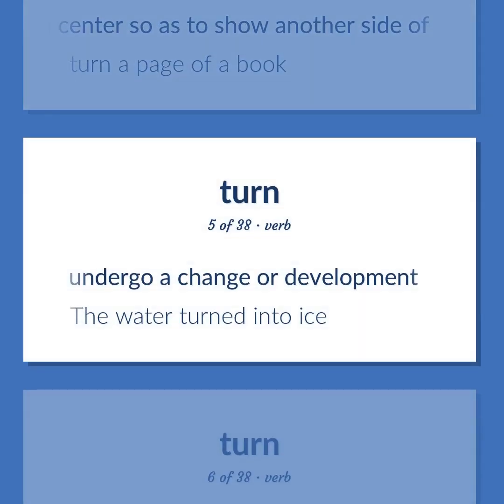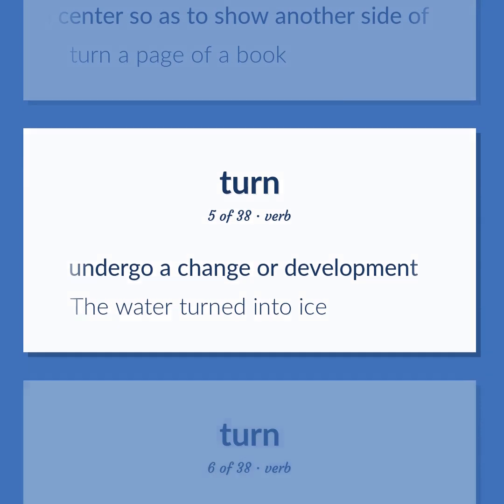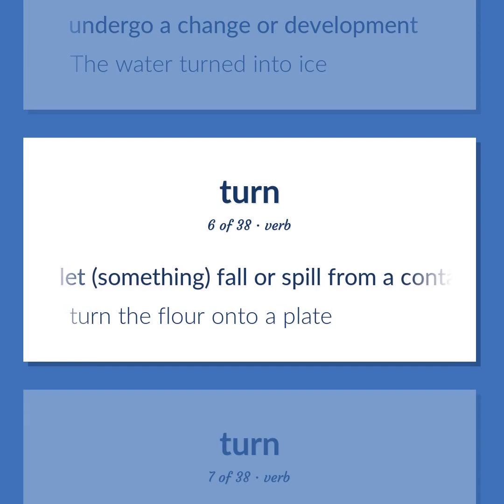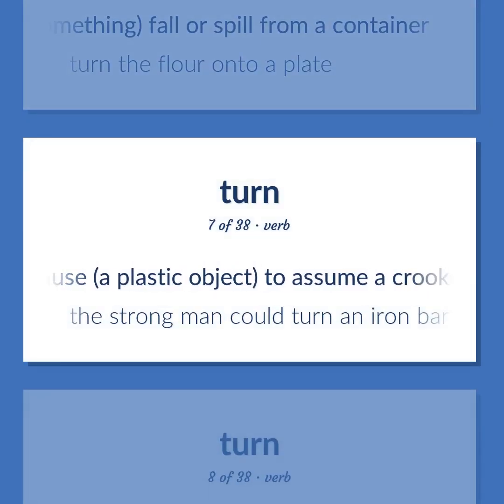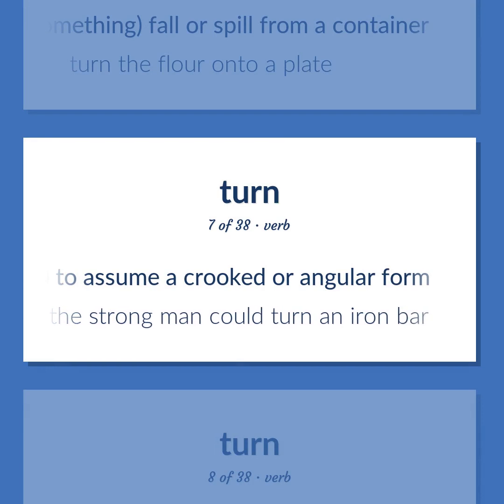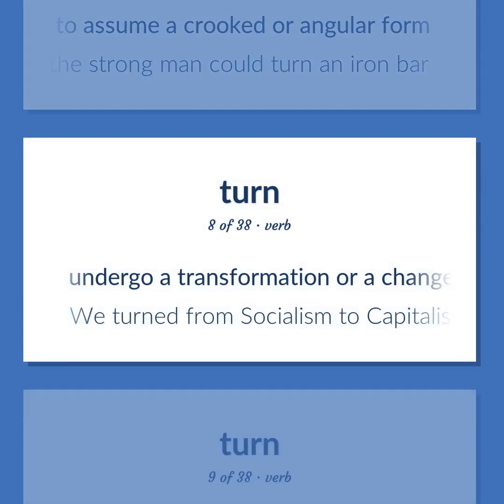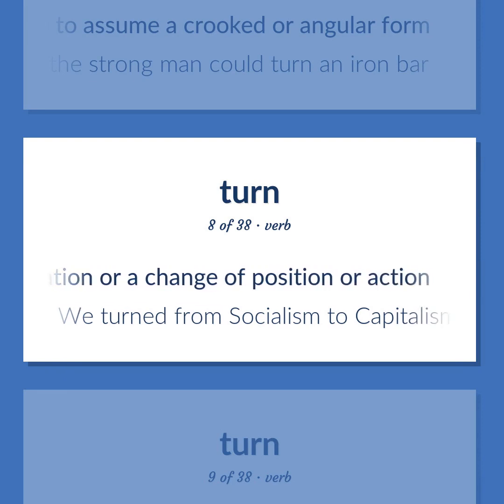Undergo a change or development. The water turned into ice. Let something fall or spill from a container. Turn the flour onto a plate. Cause a plastic object to assume a crooked or angular form. The strong man could turn an iron bar. Undergo a transformation or a change of position or action. We turned from socialism to capitalism.